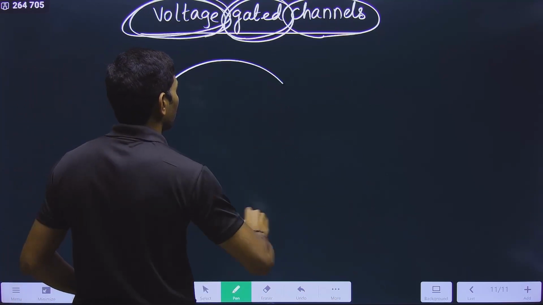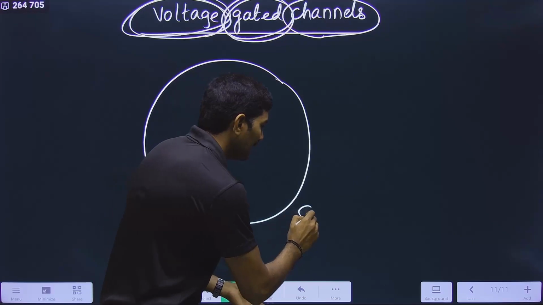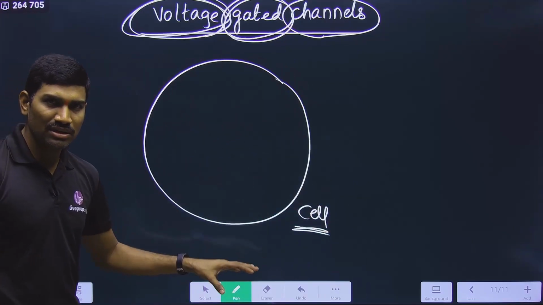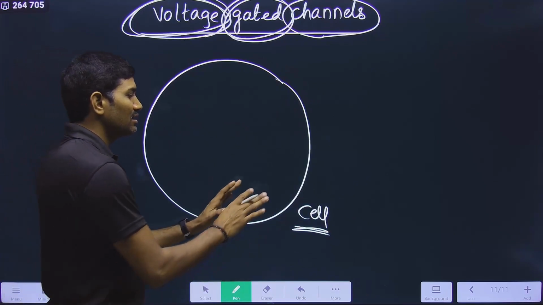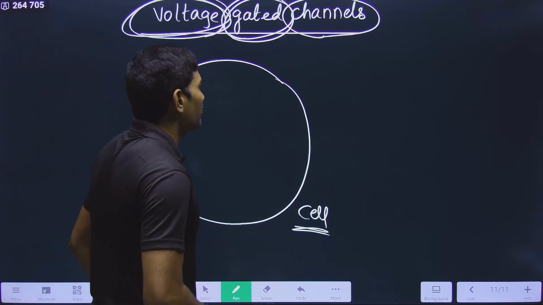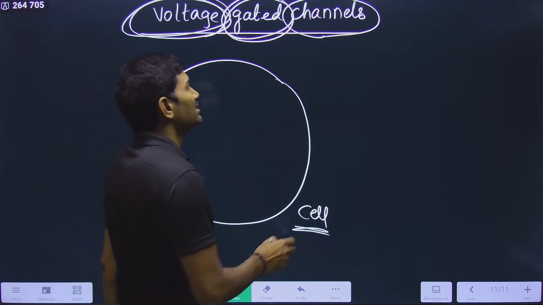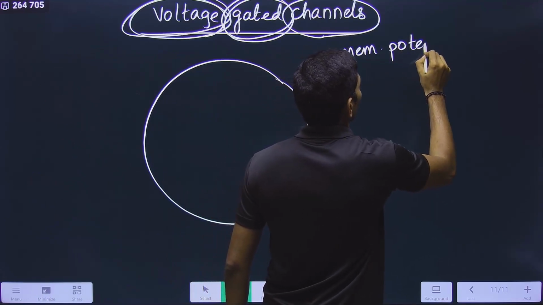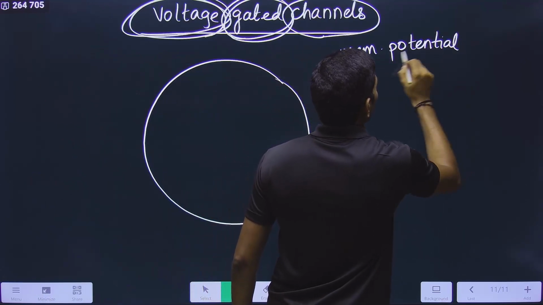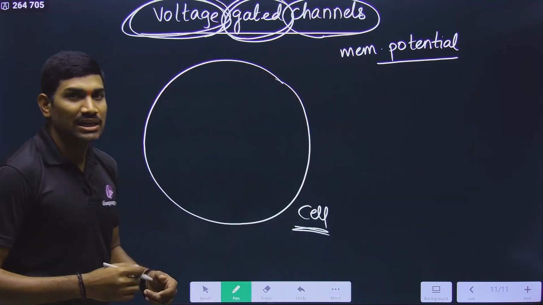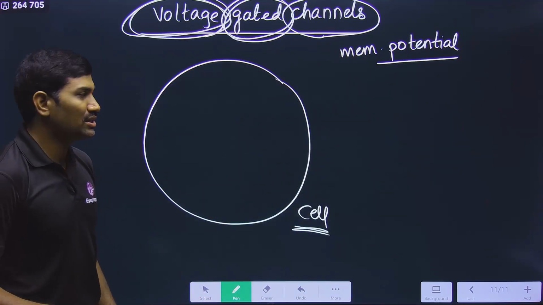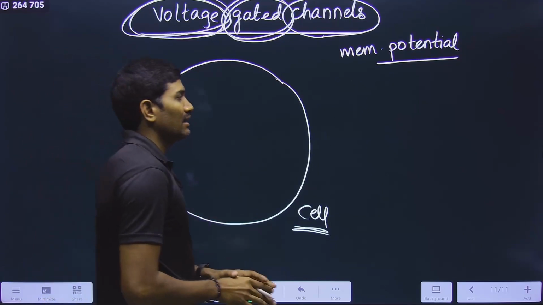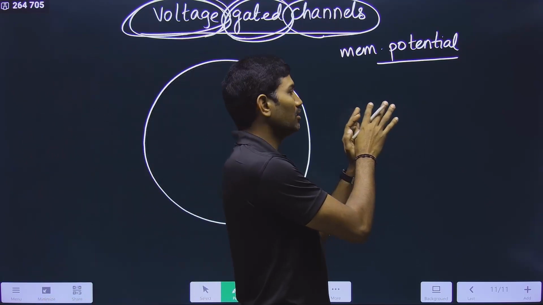Let us take a particular cell. I am talking about a cell, meaning this is a neuron. Blindly you just remember, in this particular chapter it is the neuron, and this is the cell, right? And here what we are doing is measuring the membrane potential. How actually are we measuring the membrane potential? Please understand these concepts. See, there are some molecules and ions present inside the cell. There are some molecules that are present outside the cell also.